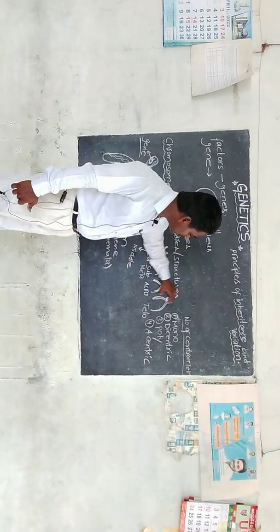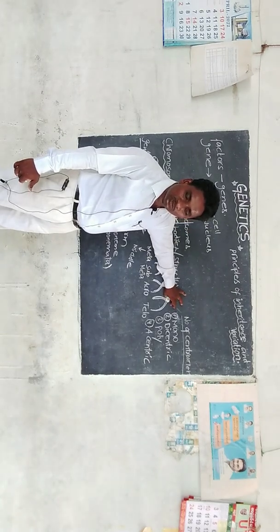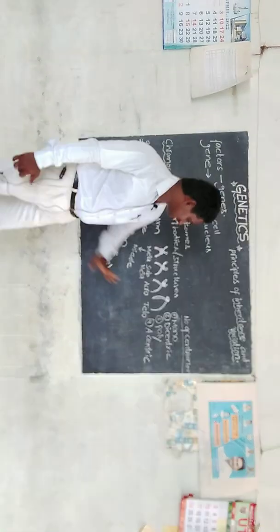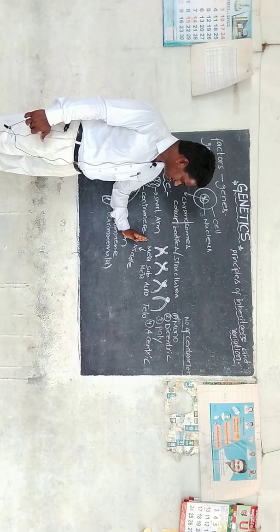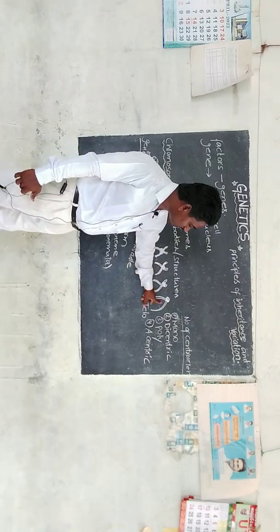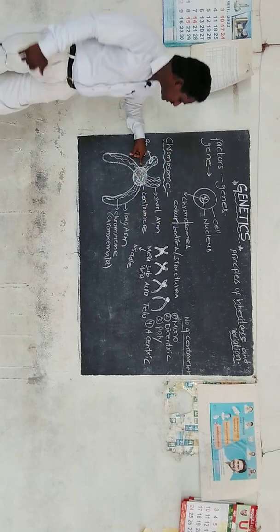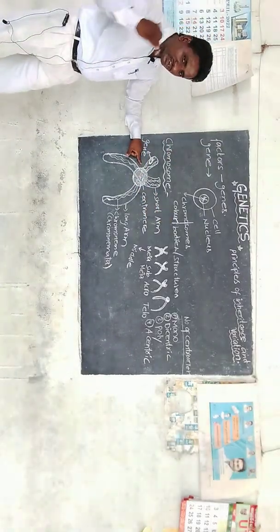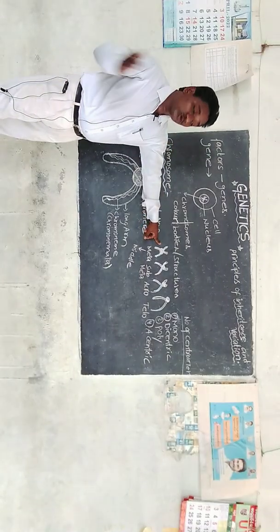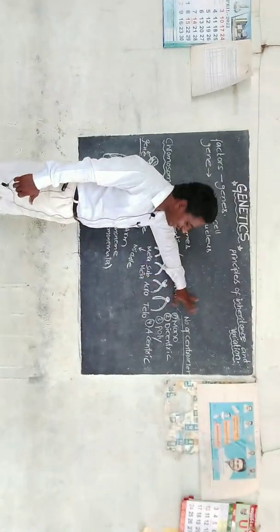And the last one, the position of the centromere is almost at the end of the two arms. This is called telocentric. Telo means last. First one metacentric, second one submetacentric, third one acrocentric, and fourth one telocentric. And these 4 types are based on the position of the centromere. But we cannot be sure the centromere is exactly at the center. Some chromosomes have it at the center, some chromosomes have it at the final point.